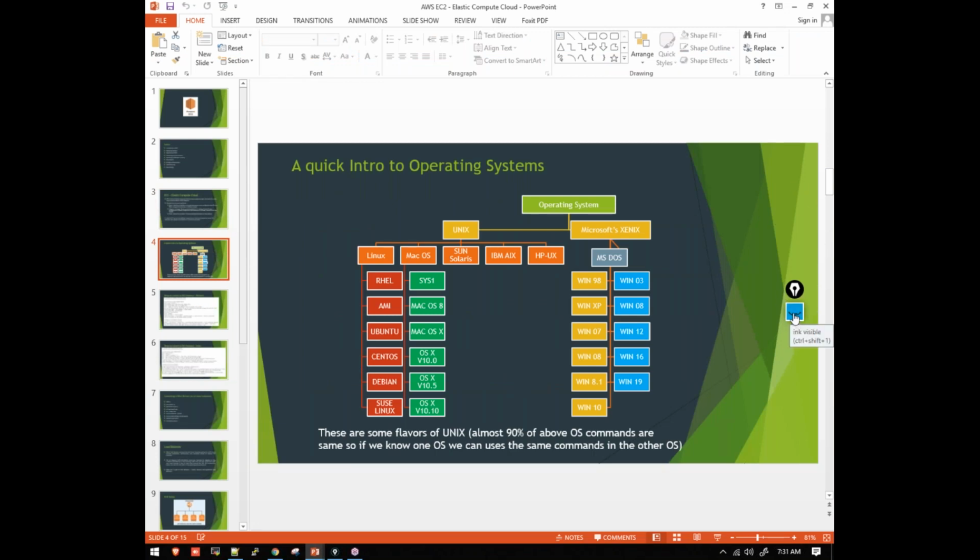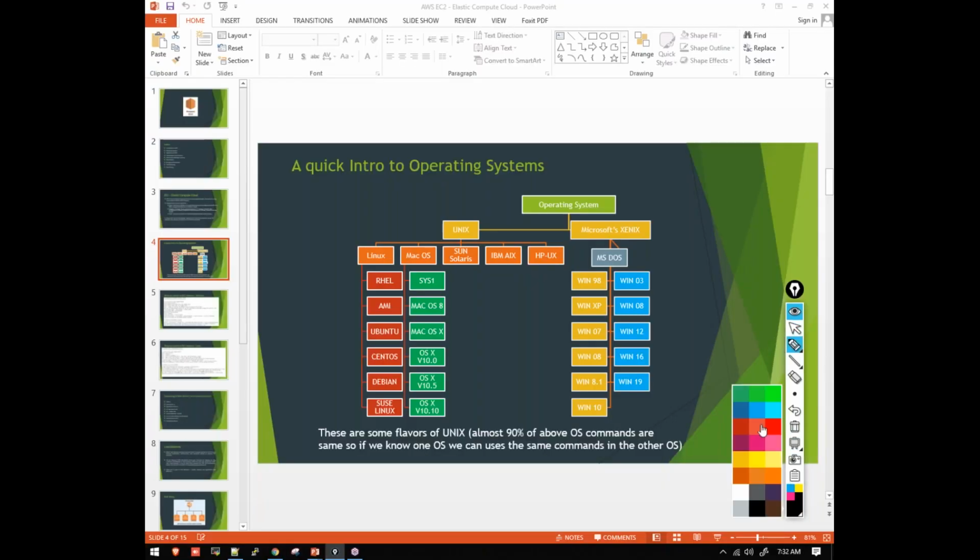So guys, we have operating systems. How many of you know that we have only two operating systems? Basically, in today's world, we have only two operating systems. One is Unix and one is Microsoft. Basically we have operating systems divided into two ways, one is Unix, one is Microsoft. So Unix was an operating system.